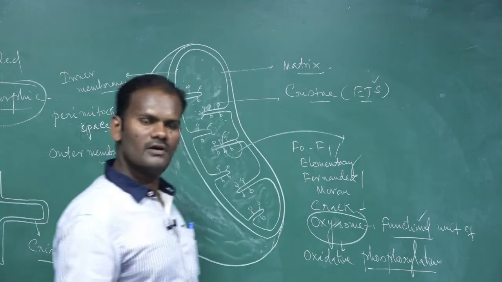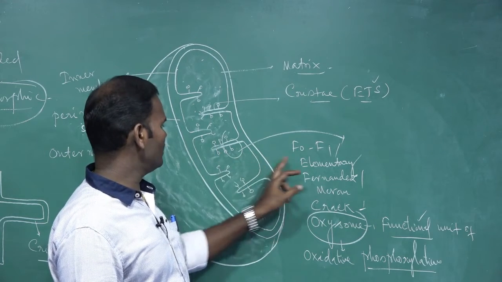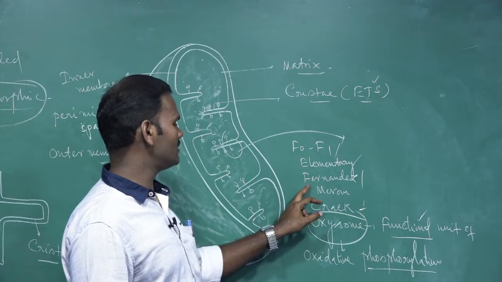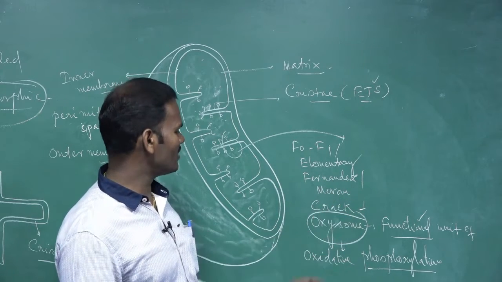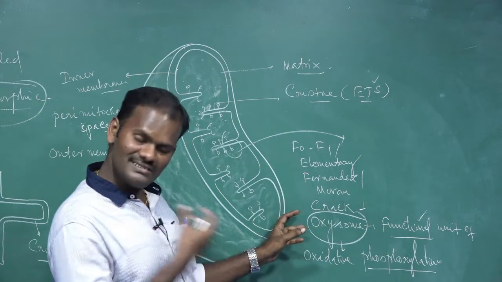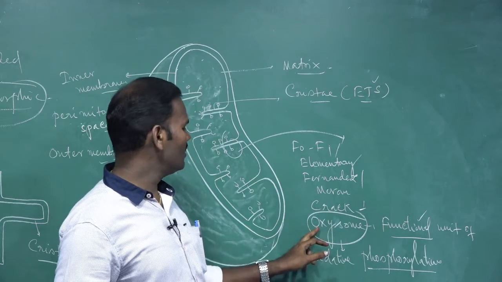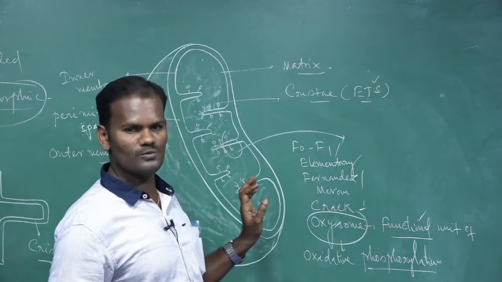So once again, the F1 particle is also called the F0 F1 particle or elementary particle. It is also called Fernandez-Moran particle. It was first observed by Cragg, hence it is also called Cragg particle, and also known as oxysome.